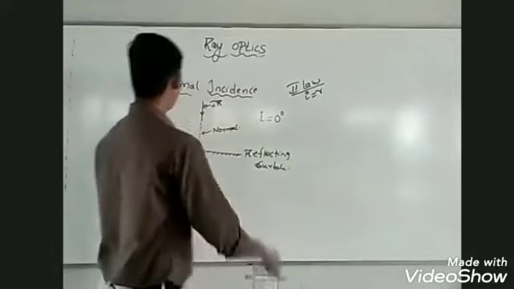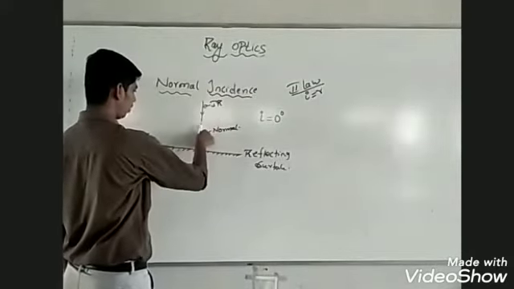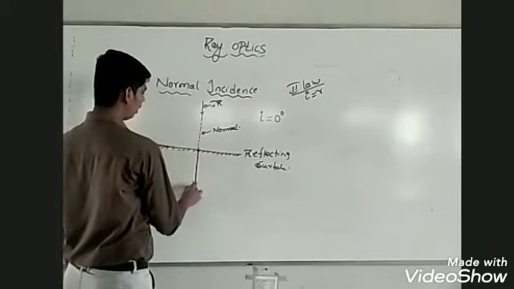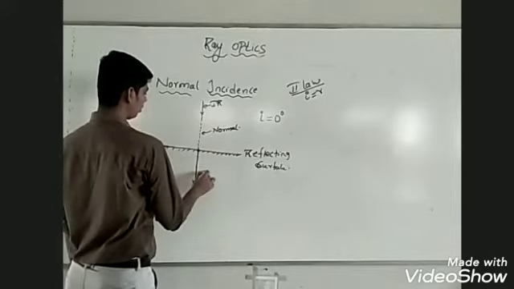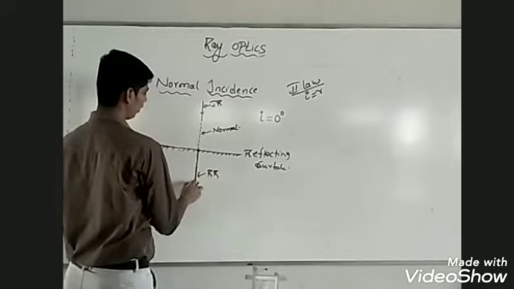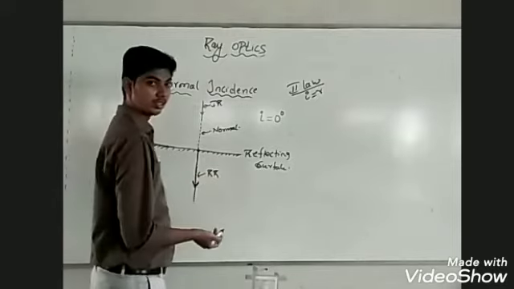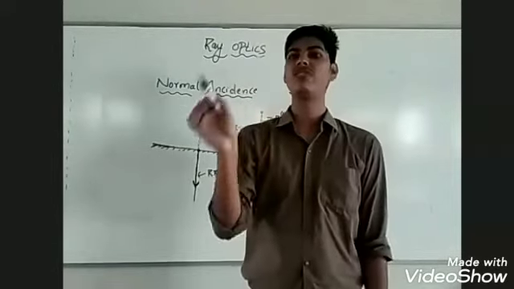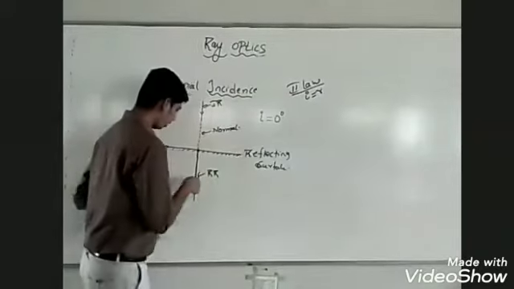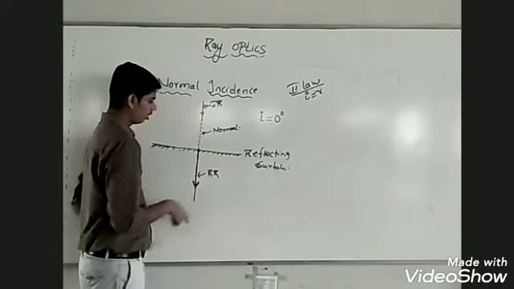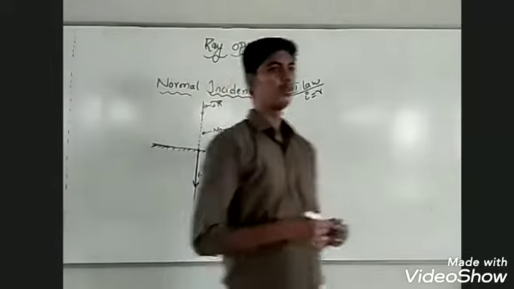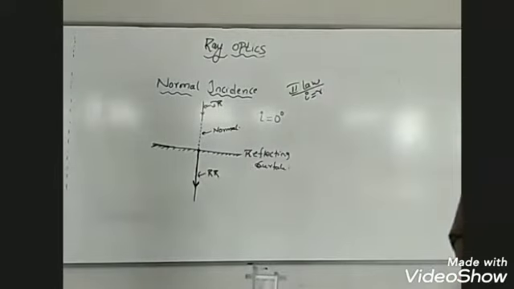ಅಂದ್ರೆ when ray of light is incident along the normal, the ray of light passes undeviated. Notice this is incident ray, this is reflected ray. What is the angle of reflection in this case? We know angle of reflection is the angle between reflected ray and normal. This is reflected ray, this is the normal. What is the angle between them?